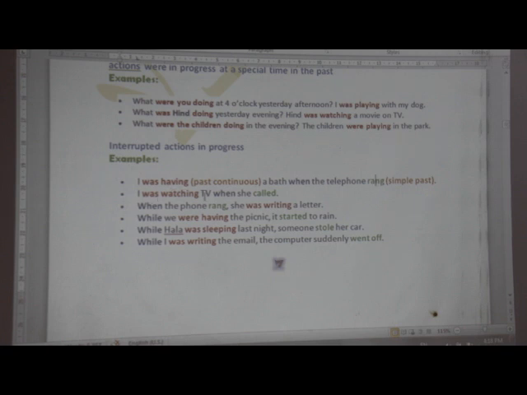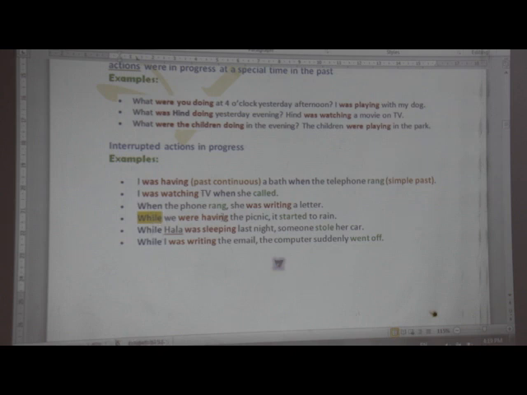I was watching TV when she called. So past continuous and past simple. The past continuous was in progress when suddenly the past simple happened. When the phone rang, so we can use the past simple in the first part of the sentence. It doesn't matter. When the phone rang, she was writing a letter, or she was writing a letter when the phone rang. Now, pay attention to these signal words in this case: while, as, or when. They are very important when we are talking about actions in progress and past simple.